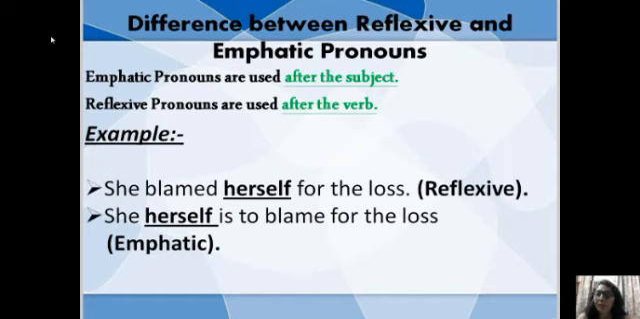For example, she blamed herself for the loss. This is an example of a reflexive pronoun. Herself comes after the verb blamed. She herself is to blame for the loss. This is an example of an emphatic pronoun. Herself is an emphatic pronoun and it comes after the subject she.